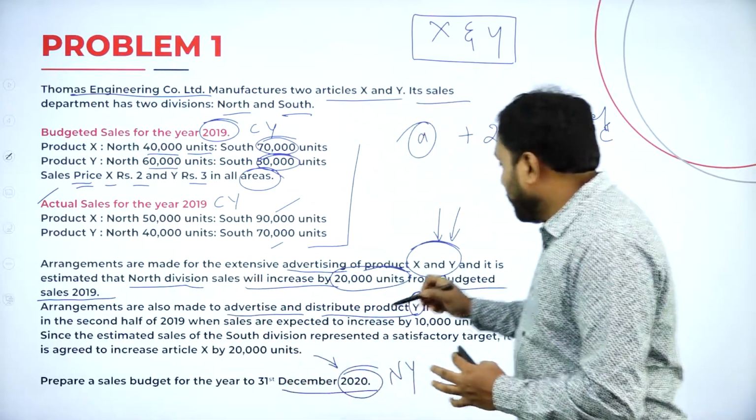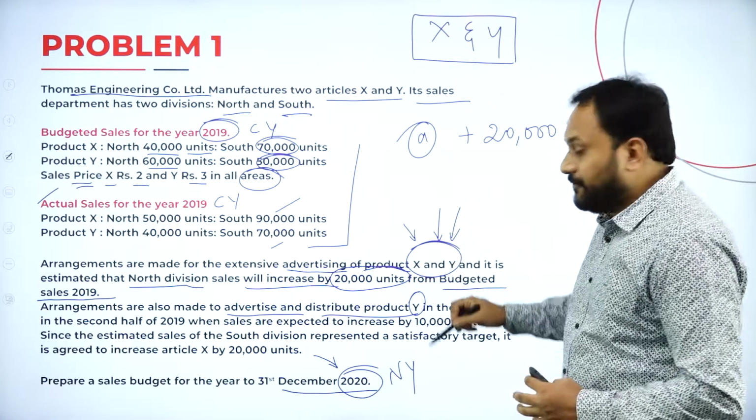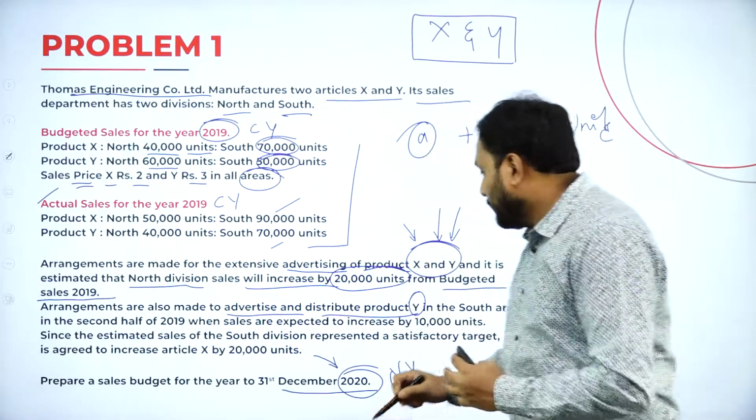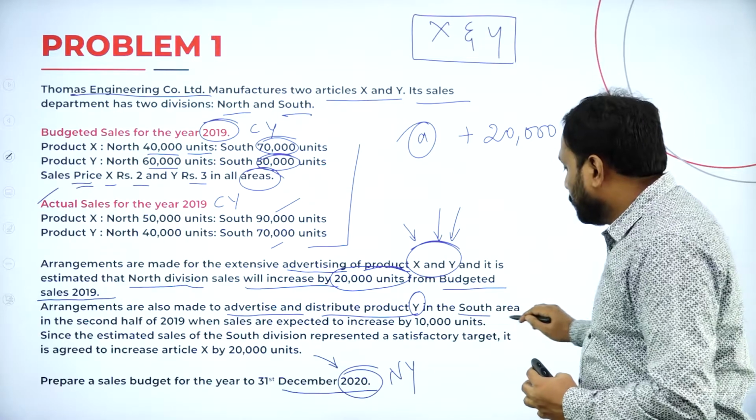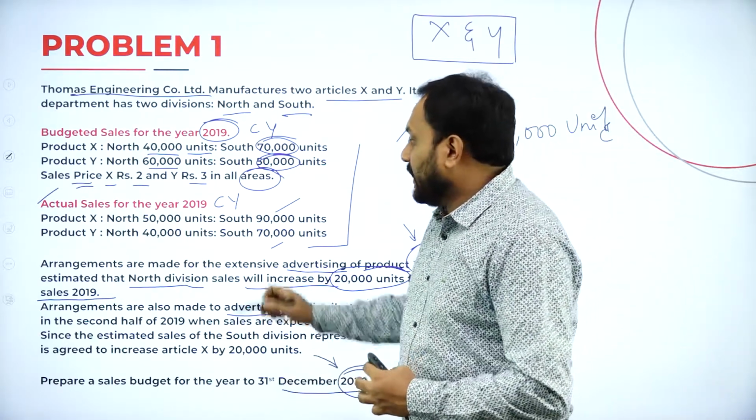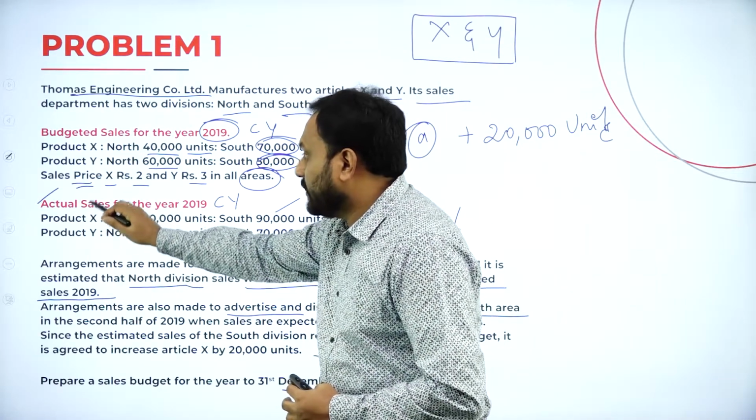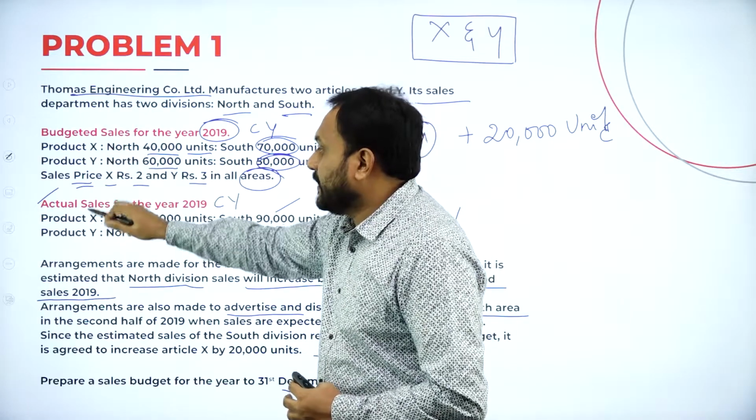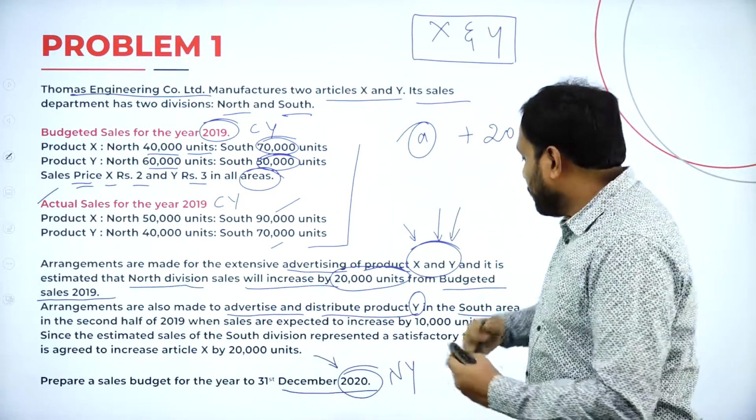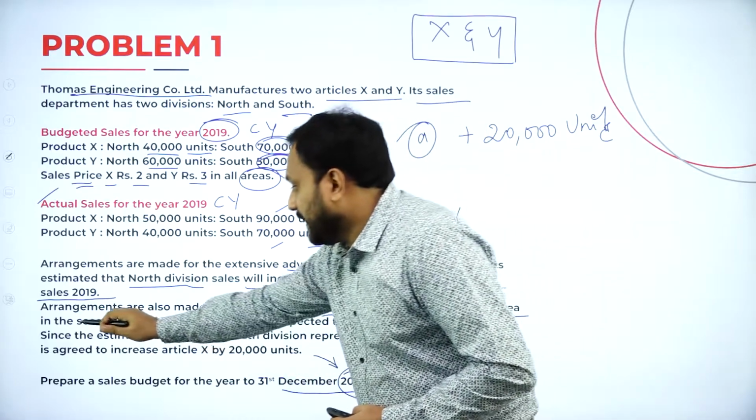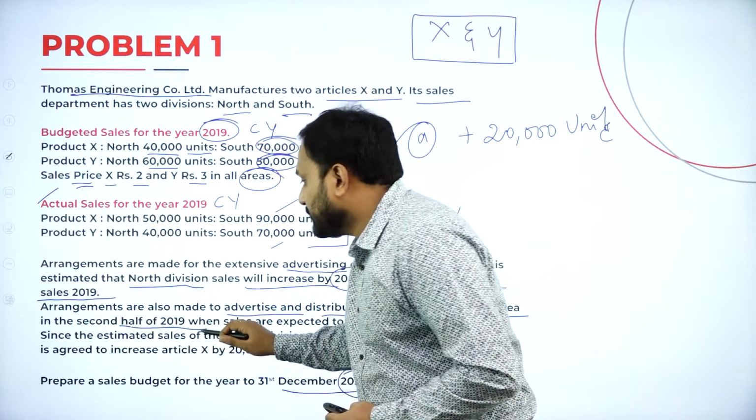Right? Here what happened is they gave exactly the same way, that is X and Y both they have given. Now they say that Y in south area. Now Y in south area in the sense what? Now we have a sales, isn't it? And here budgeted and here actual. We need to check from where we are supposed to increase in the second half of 2019.